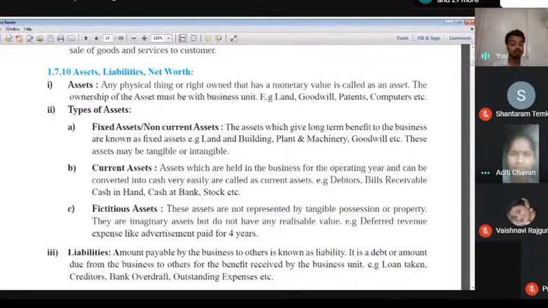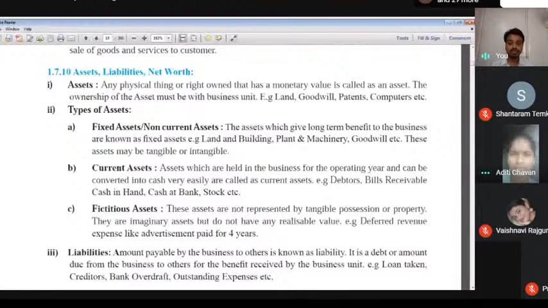So first of all, we know asset. Asset means a physical thing, otherwise not a physical thing. But if we express that thing in money, means monetary value, it is called asset. There are three types of asset: fixed asset, current asset, and fluctuating asset. First of all, fixed asset. If any asset gives us long-term benefit, such as plant and machinery, building, goodwill, that asset lives in the business for a long time. That's what we call fixed asset. Then second thing, current asset.